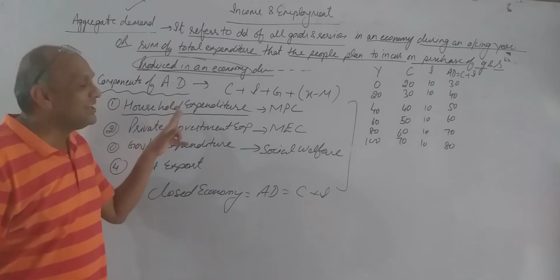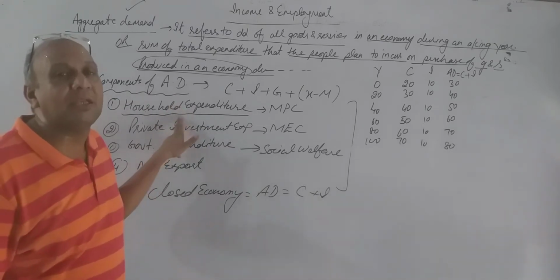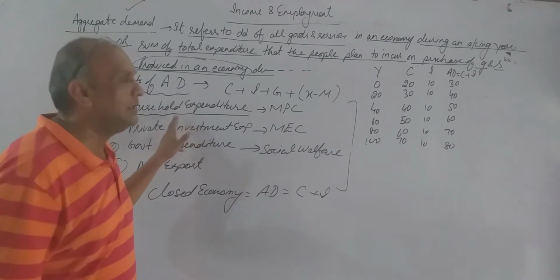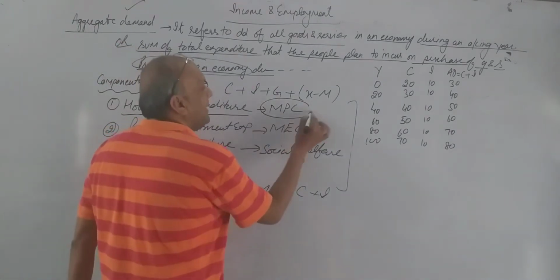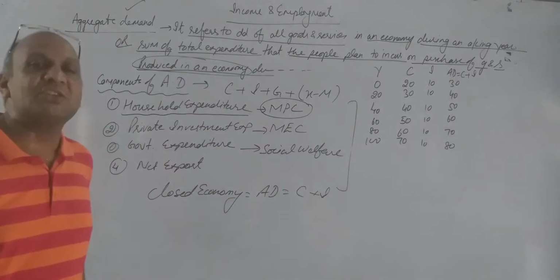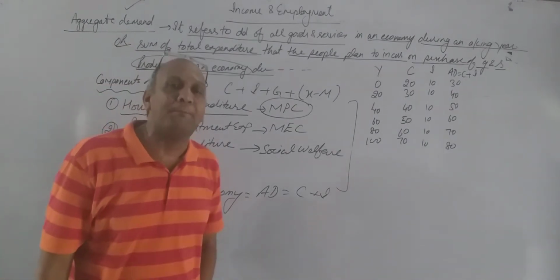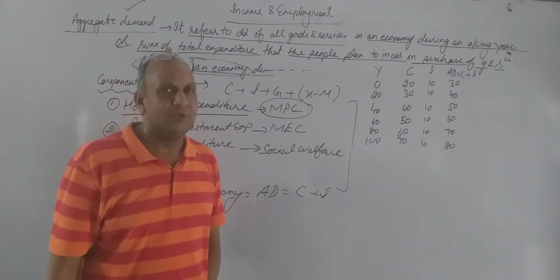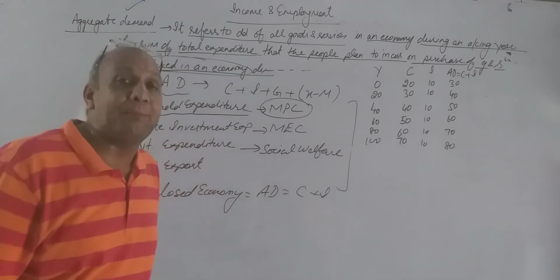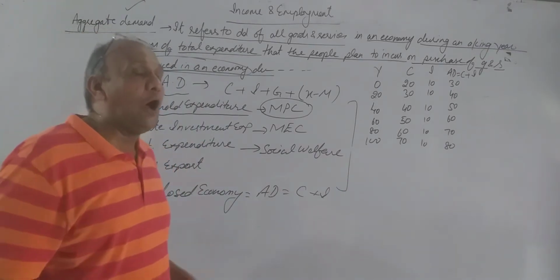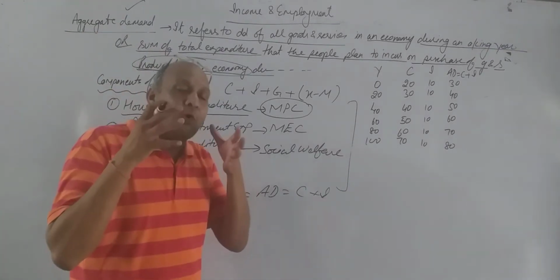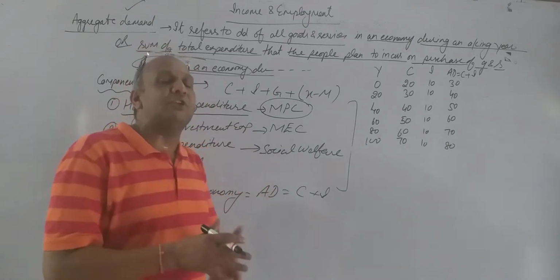How much people are going to spend of their total income depends upon their MPC. MPC stands for marginal propensity to consume. What is the meaning of marginal propensity to consume? It means how much money they want to spend out of their total income.